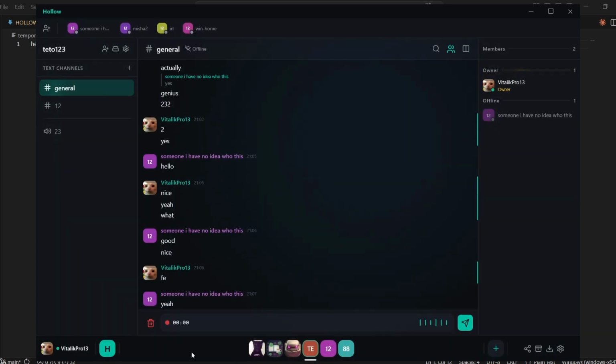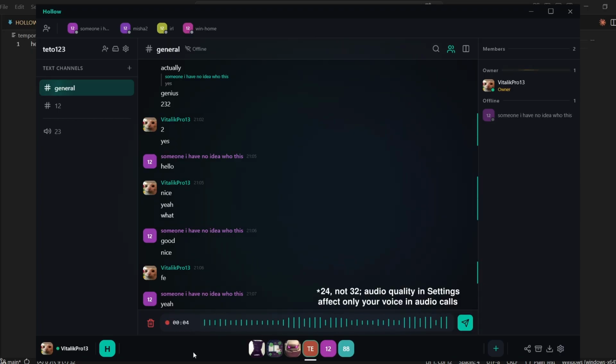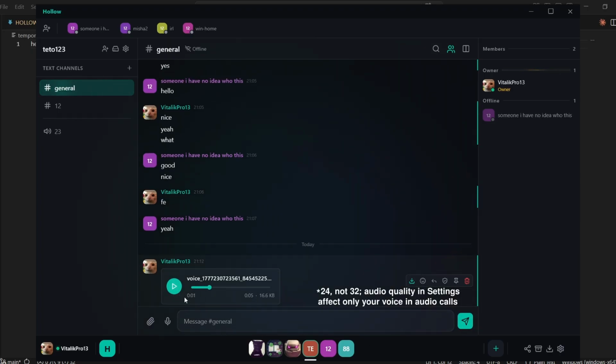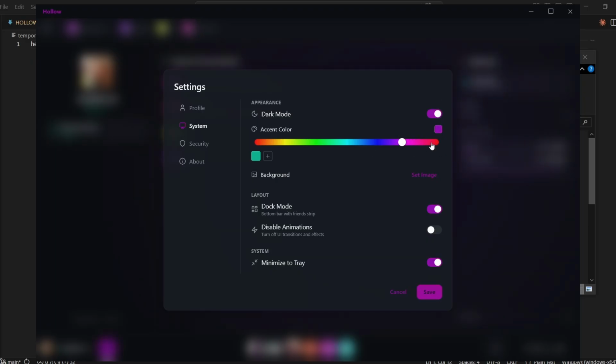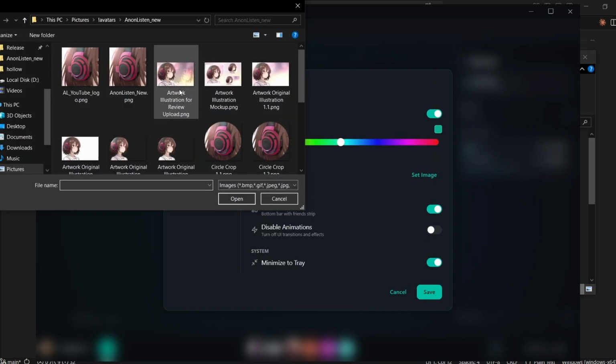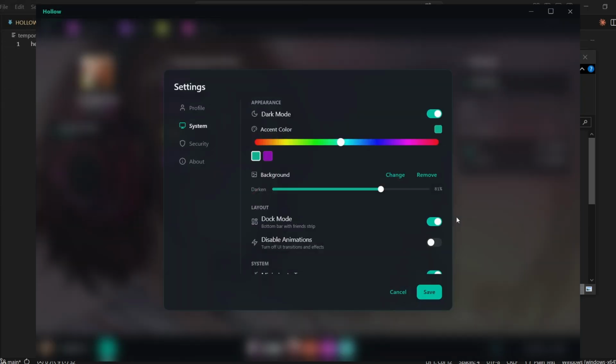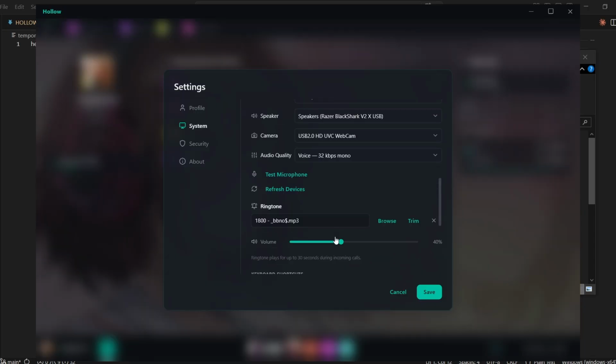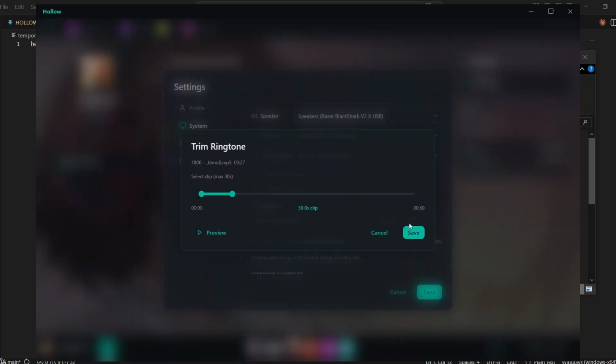The same goes for all voice recordings. The default is 32 kilobits per second .ogg format with the Opus codec, ensuring full quality and small size. The customization inside Holo is also pretty good. You can set a different color, background image, select your devices, or even set a custom ringtone for incoming calls. Select the music file, trim the 30-second part you want, and you're all good.